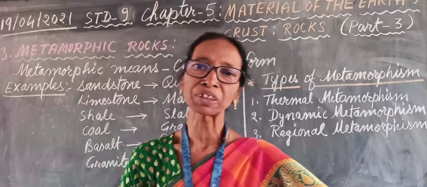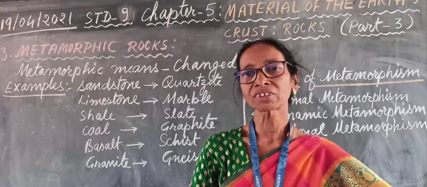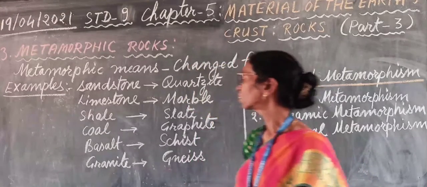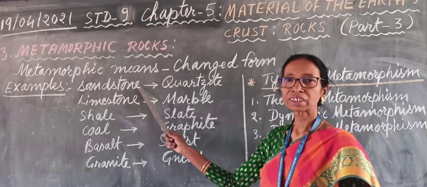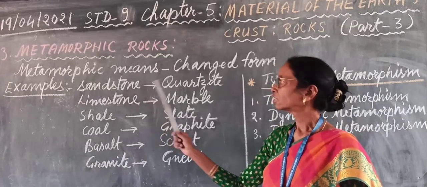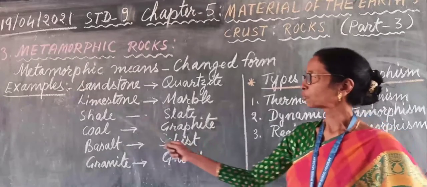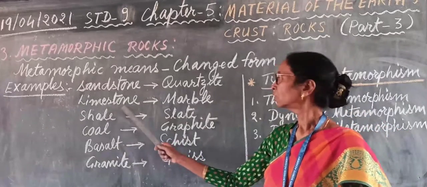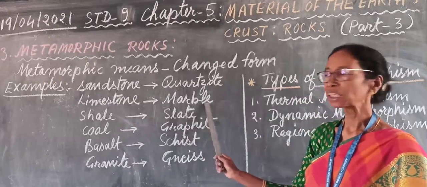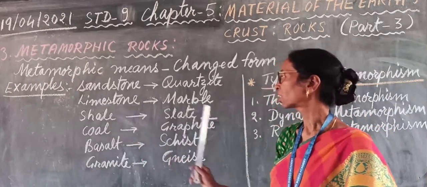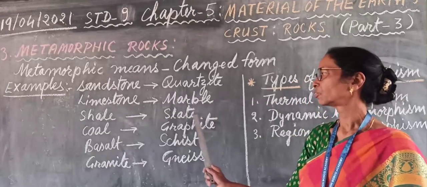Some examples of igneous and sedimentary rocks are given here, like sandstone. The example of sedimentary rock changed into metamorphic rock is quartzite. Limestone, a sedimentary rock, changed into marble. Shale, also a sedimentary rock, changed into slate.